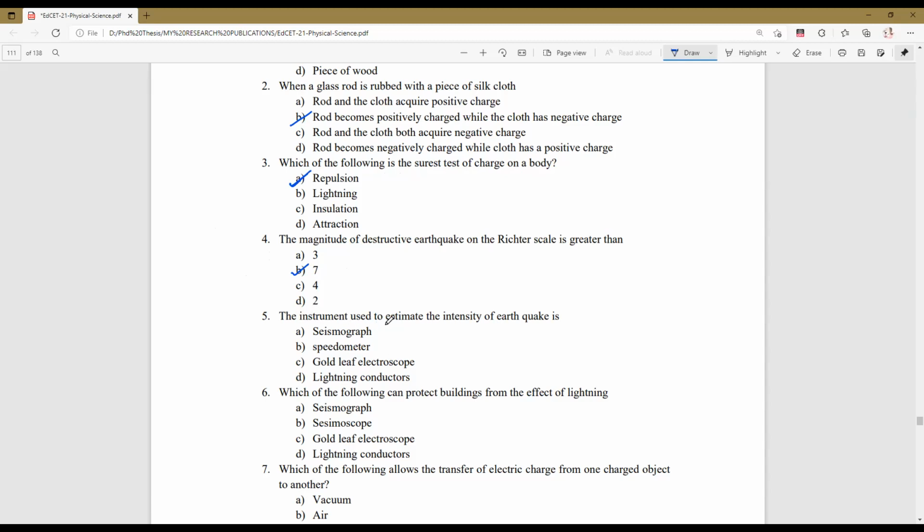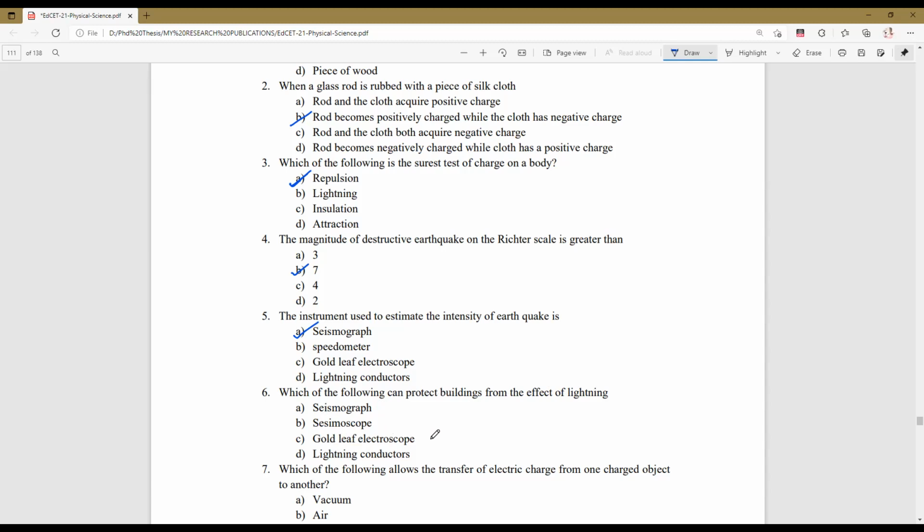Next question, the instrument used to estimate the intensity of earthquake. These are the four options given: seismograph, speedometer, gold leaf electroscope, lightning conductor. I said that seismograph is an instrument which is used for estimating the intensity of earthquake. Next question, which of the following can protect the building from the effect of lightning? Seismograph is an instrument, and seismoscope is also an instrument.